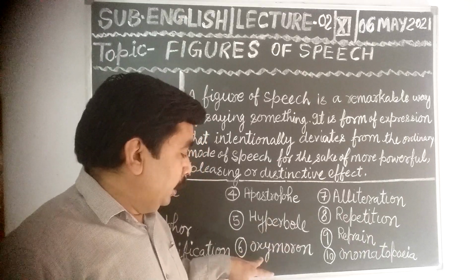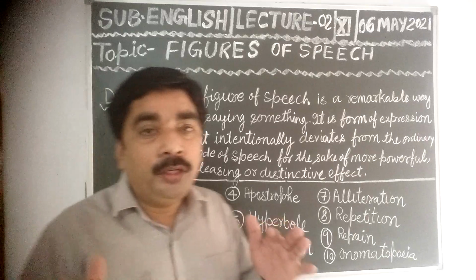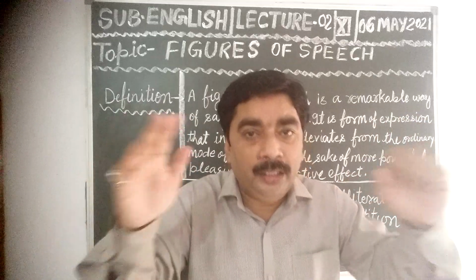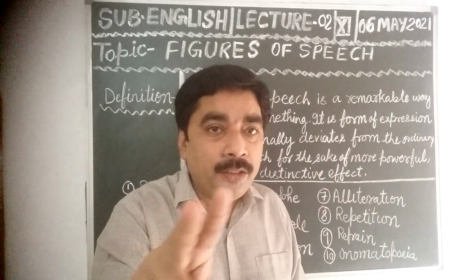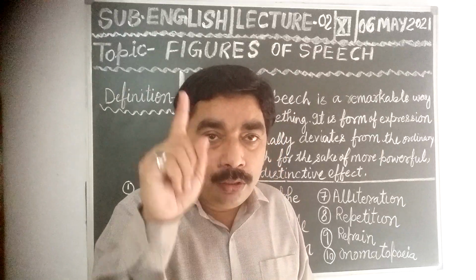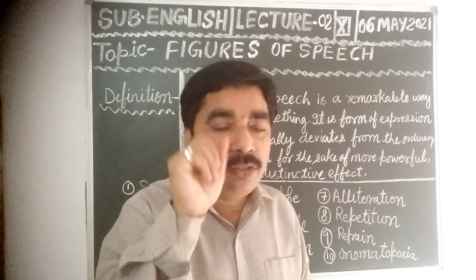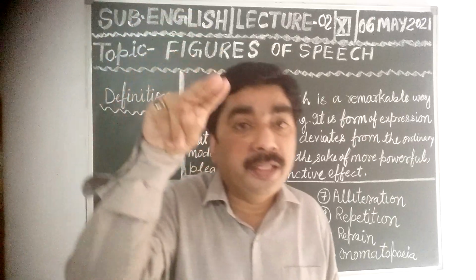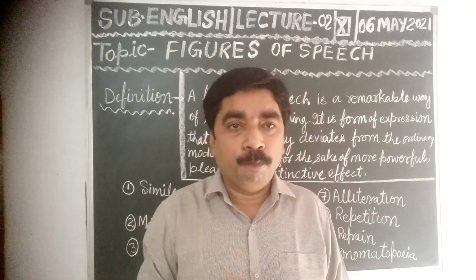Clear? Oxymoron. Oxymoron is a poetic device or a figure of speech in which, dear students, two opposite qualities are shown, two opposite qualities are put together in the same person.